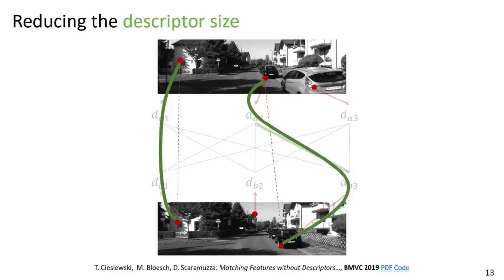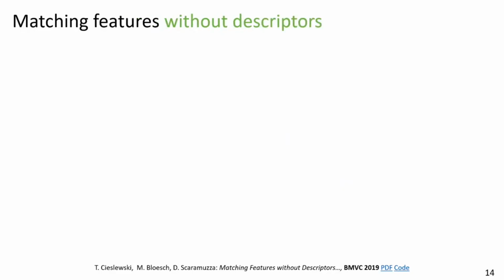The problem with this approach is, to do that in a decentralized system, we would need to send all of the descriptors, and they have usually quite a big representation size, typically upwards of 32 bytes. I propose to completely get rid of this data exchange by getting rid of descriptors, which we can do if we rethink the way in which features are matched.